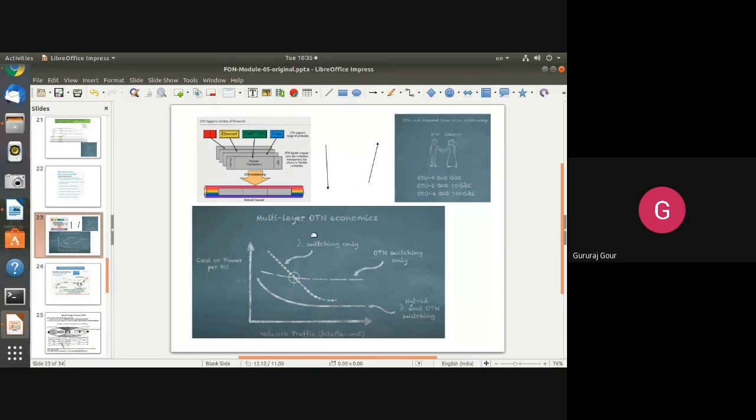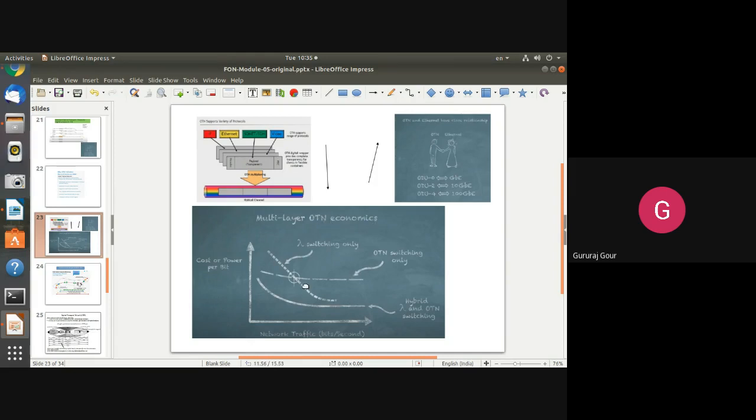So let us see, as far as the cost is concerned, how it is going to be effective. That is the multi-layer OTN economics. If you look at this graph, it shows the cost or the power to transmit one bit versus the network traffic, in terms of bits per second. We have shown three curves here, plotted in this OTN economics.